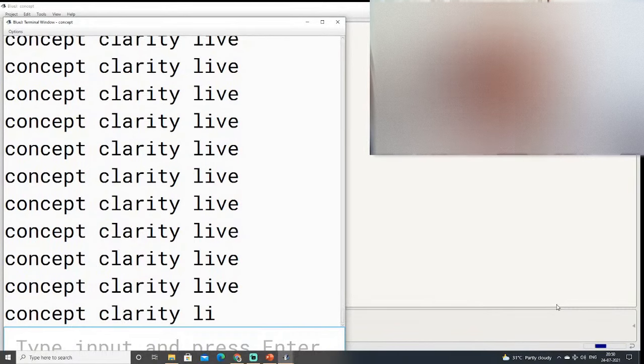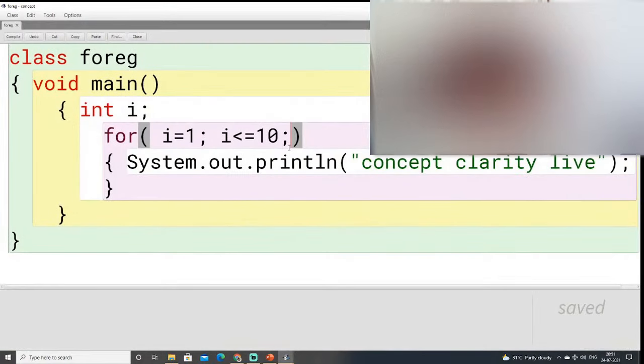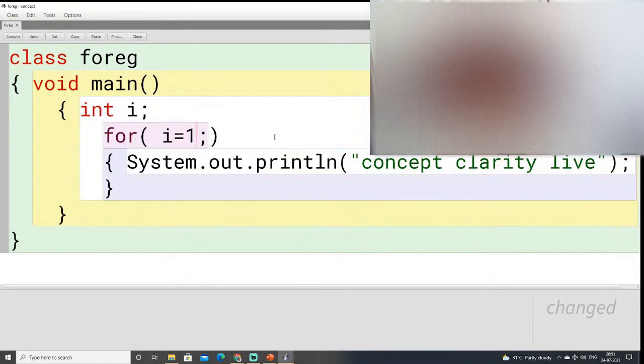These questions are asked in your board exams. How to make an infinite loop, you should know. An infinite loop can be made in two manners: skip the updation part, or skip the condition part. There are many ways, but for you, two ways are more than sufficient. So let's end this function here. This is a way you can directly do that.